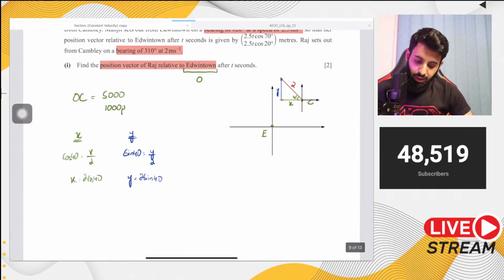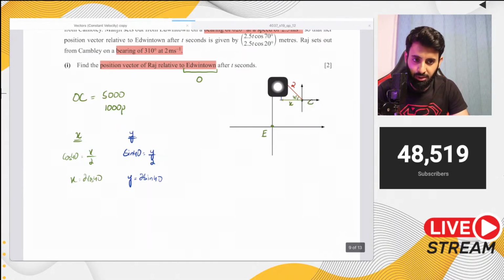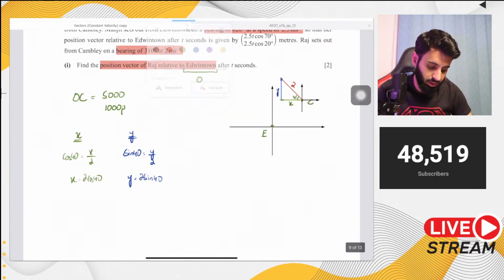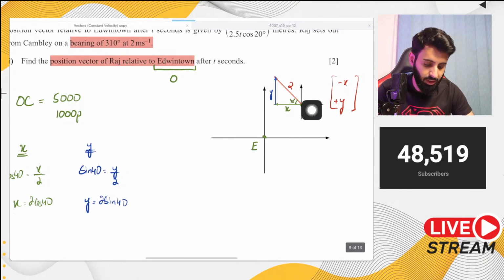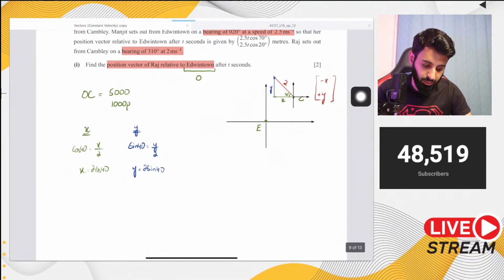What are we finding? We're finding the position vector of Raj relative to E after t seconds. It's like finding the position vector of a particle after t seconds. For that, we need to know the starting point, and to it we add the velocity vector multiplied by t. Do keep one thing in mind: the end vector will have x component as minus and the y component as plus, because it's moving towards the left and up. Left and above means x is minus and y is positive.